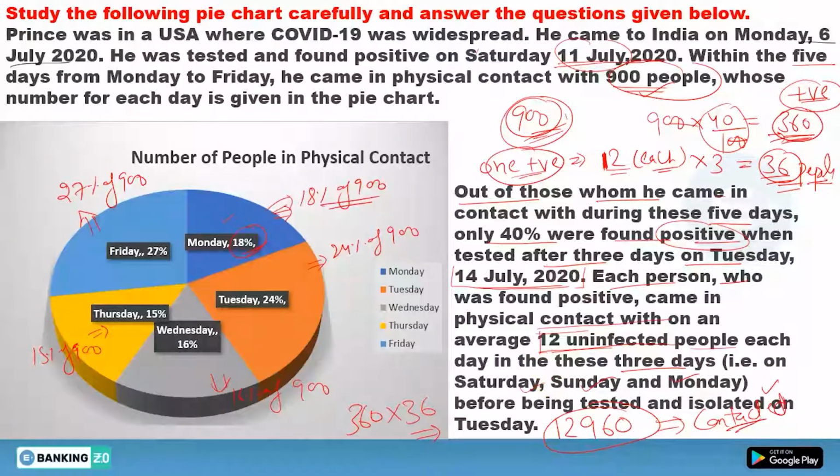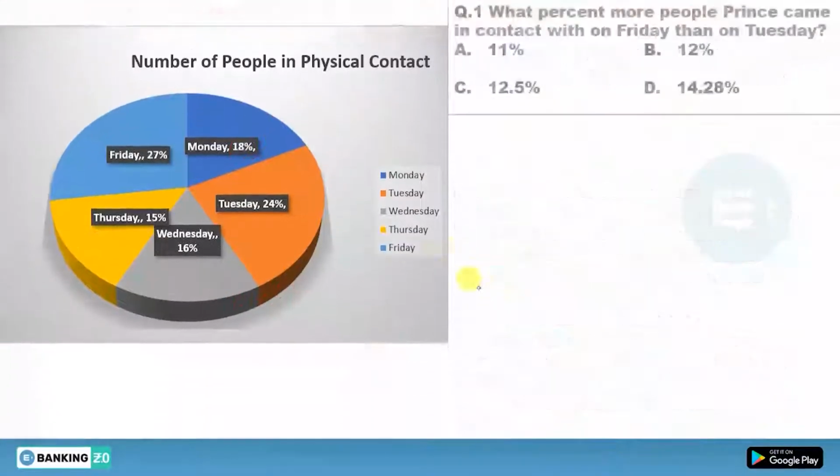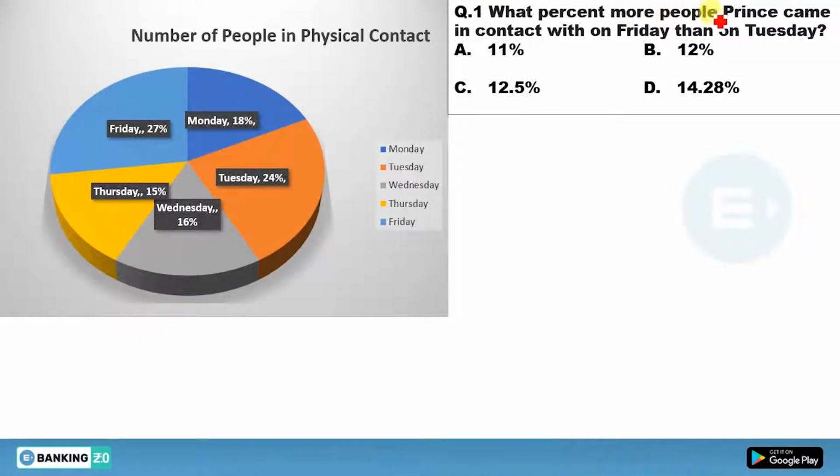Now move to question number one. What is question number one? What percent more people did Prince come in contact with on Friday than on Tuesday? This is a very simple question. On Friday, how many people are there? We will say there are 27% on Friday, so I'll write it as 27%. On Tuesday, because you are comparing with Tuesday, how many people are there? There are 24%.